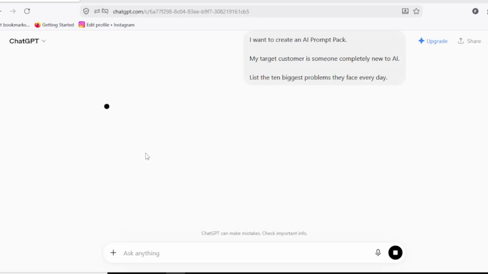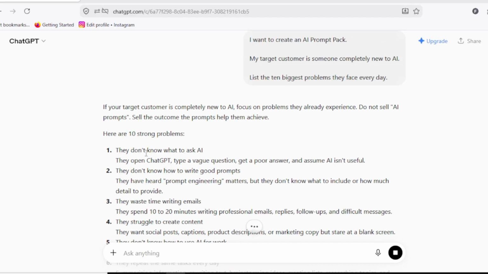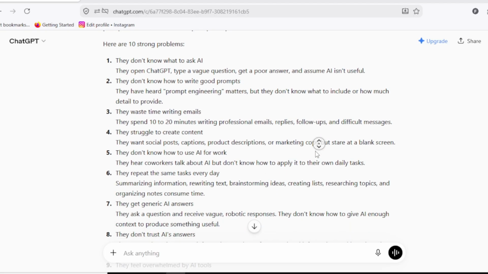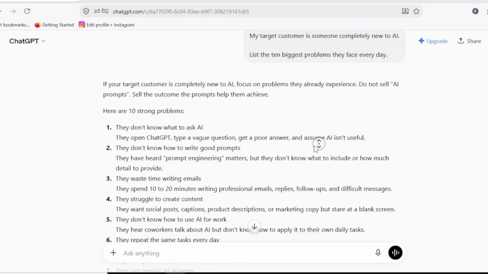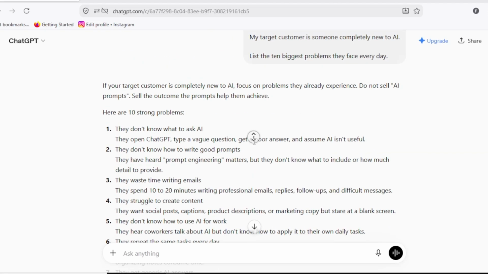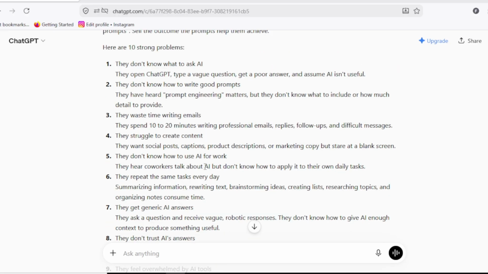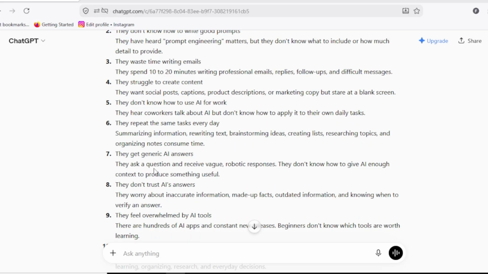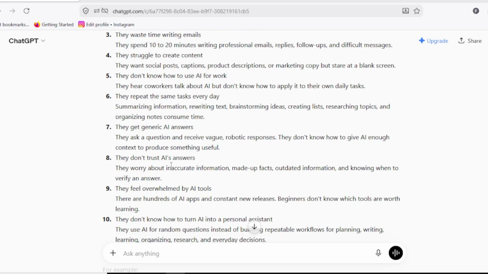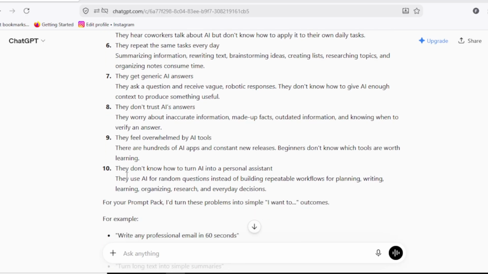Press enter. Now ChatGPT is analyzing my target customers and looking for the problems beginners face before they know how to use AI. Now ChatGPT is giving me the 10 problems. Look at these problems. They don't know what to ask AI. Look at this second problem. They don't know how to write a good prompt. They waste time writing emails. They struggle to create content. They don't know how to use AI for work. They repeat the same task every day. Seven, they get generic AI answers. They don't know how to trust AI's answers. They feel overwhelmed by AI tools. Ten, they don't know how to turn AI into a personal assistant. This is the biggest problem.